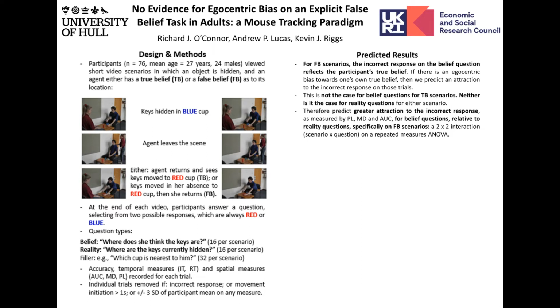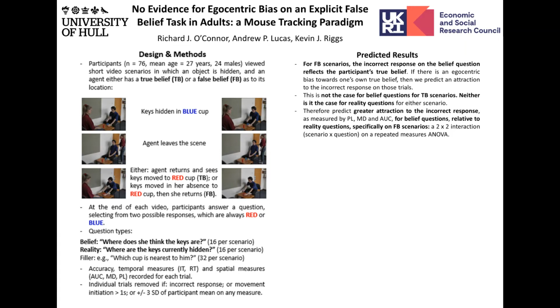So in this task, participants watch video scenarios in which an agent either has a true or a false belief as to the location of a set of keys. And after each scenario, they then answer questions where the key experimental questions are either belief questions, where does she think the keys are, or reality questions, where are the keys currently hidden. And they use a mouse to respond and give an answer to this on the screen.